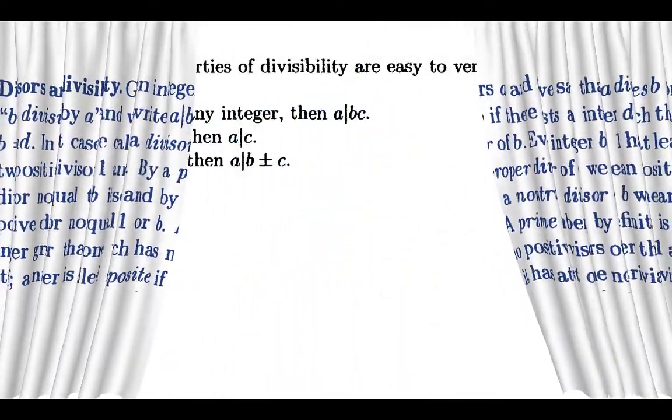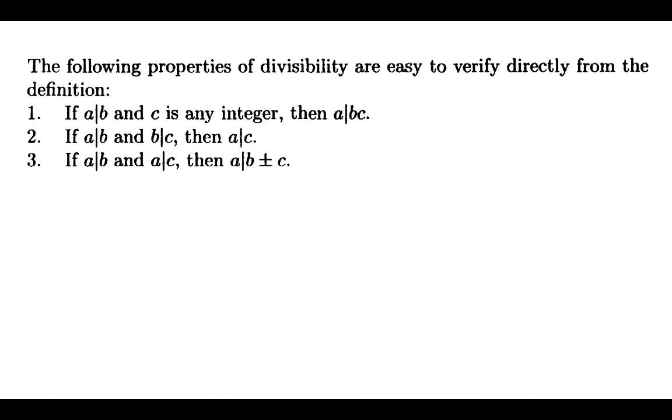The following properties of divisibility are easy to verify from the definition itself. The first property states that if a divides b and c is any integer, then a divides the product bc. If a divides b, then there exists some integer k such that b is equal to k into a.